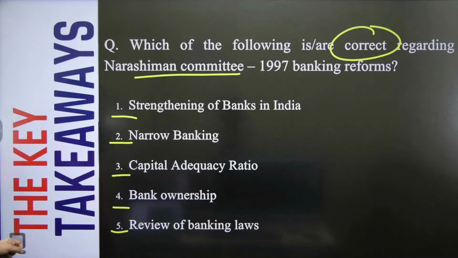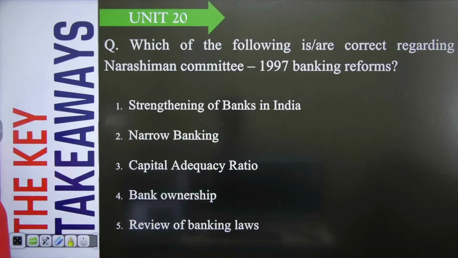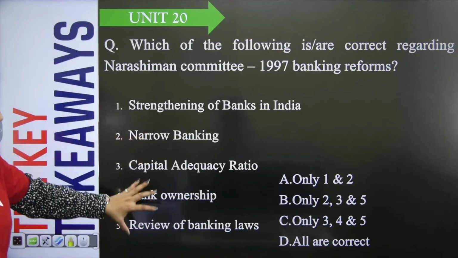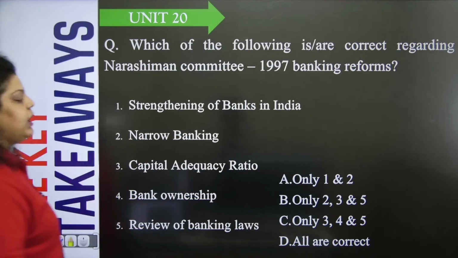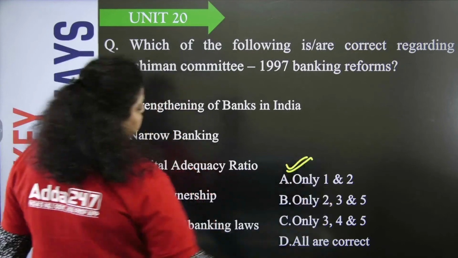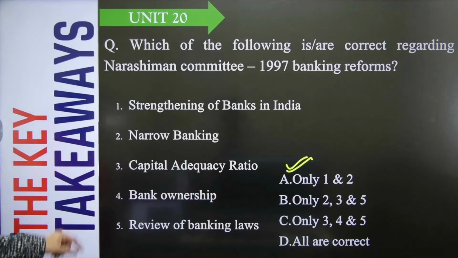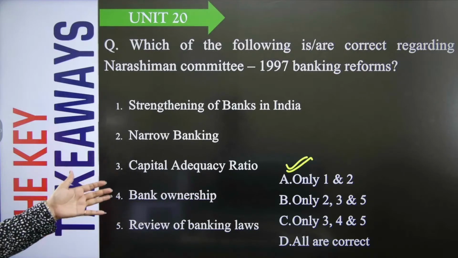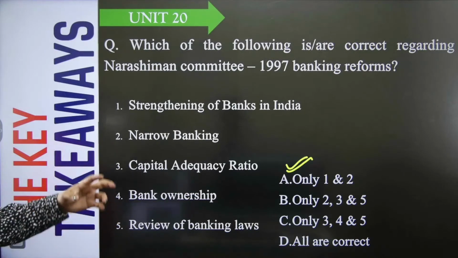So Narsimhan Committee has given us a recommendation on banking reforms. These are the options in front of you, and you have to choose from these. Option number 1 is saying only 1 and 2. Option number 2 is saying 2, 3 and 5. Third is saying 3, 4 and 5. And the fourth one is saying all are correct.